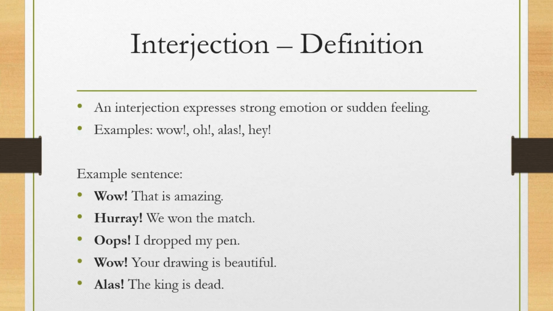Next one, interjection. An interjection expresses strong emotion or sudden feeling. Examples like wow, oh, oops, hey. Examples: wow, that is amazing. Hooray, we won the match. Oops, I dropped my pen. Wow, your drawing is beautiful. Ah, the king is dead.